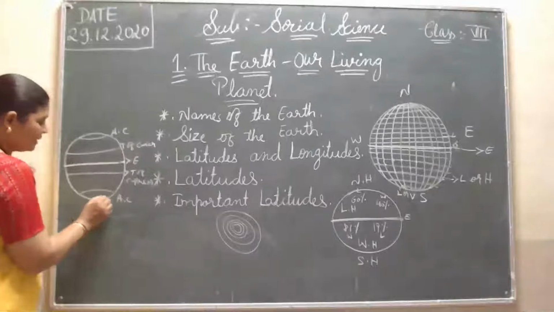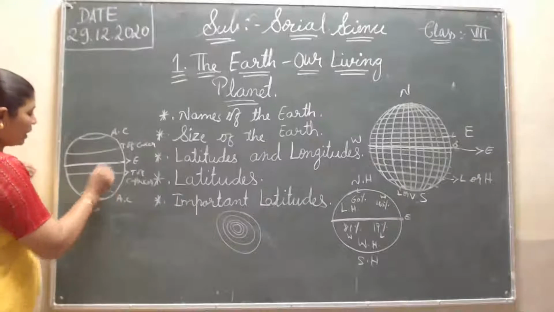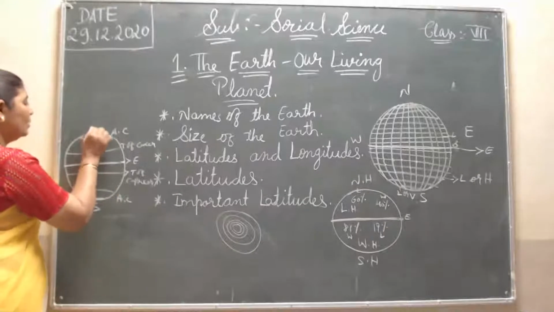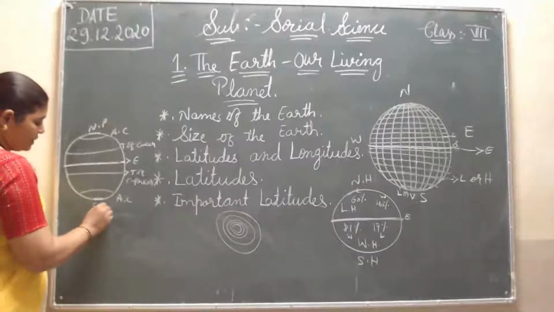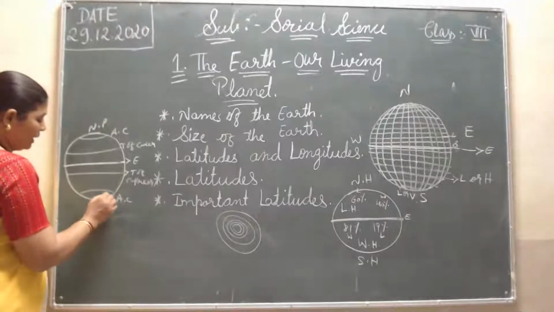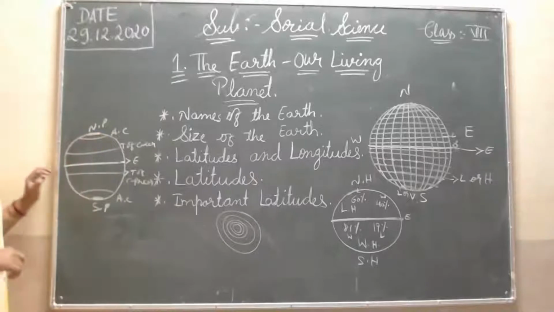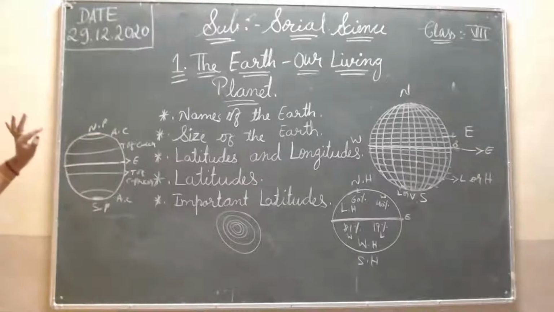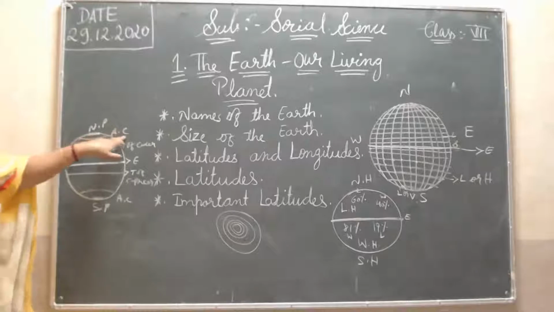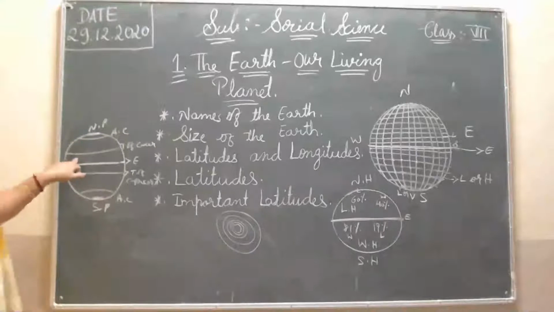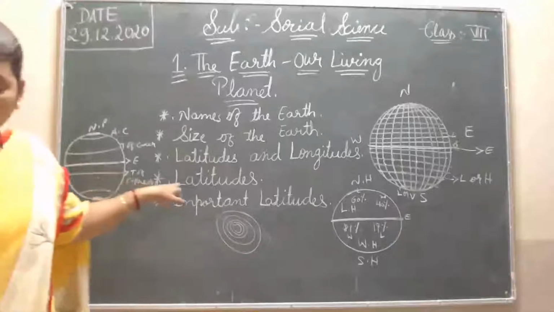And this last point is the South Pole, and this is the North Pole. South Pole and North Pole. Okay, this is the South Pole and this is the North Pole. Are you understood? First, Arctic Circle. Then here I will say once again what is given here.